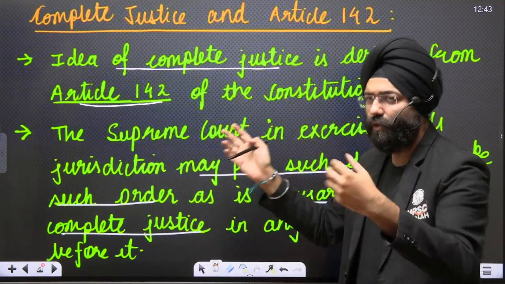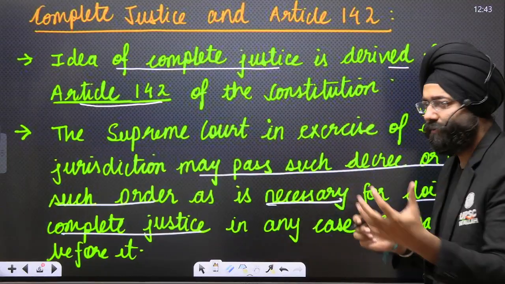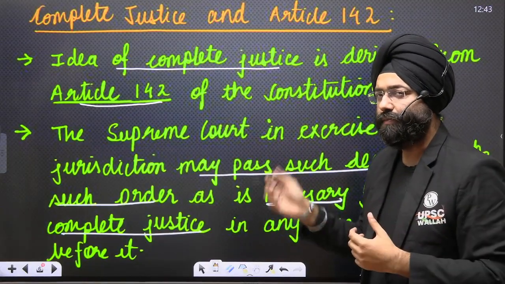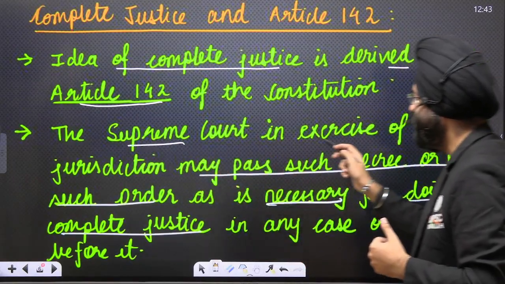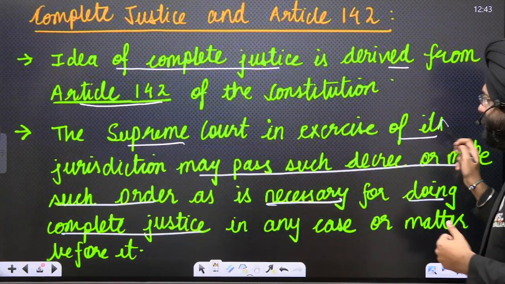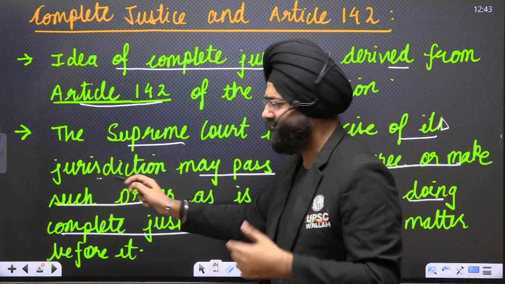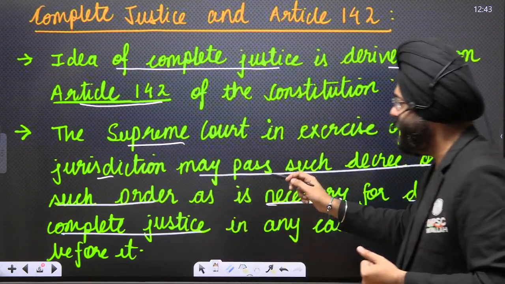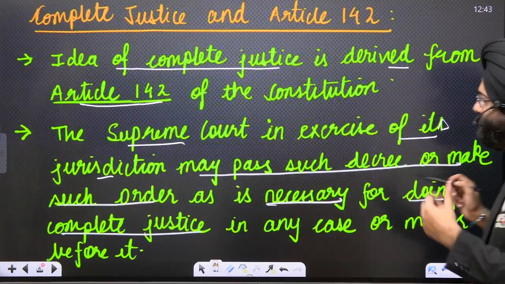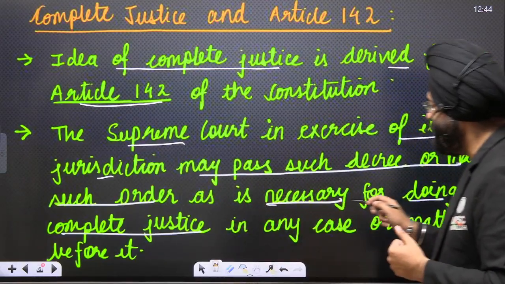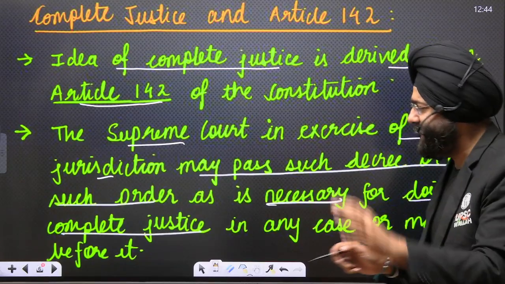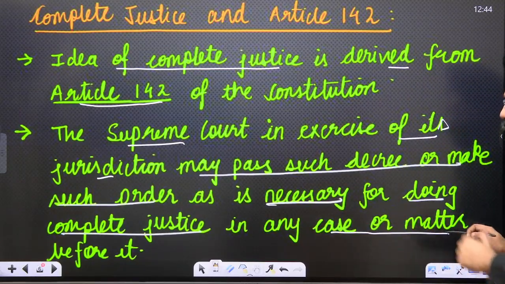The idea of complete justice is derived from Article 142 of the Indian Constitution. Now see, the Supreme Court, in exercise of its jurisdiction, may pass such decree or make such orders as are necessary for doing complete justice in any case or matter before it.